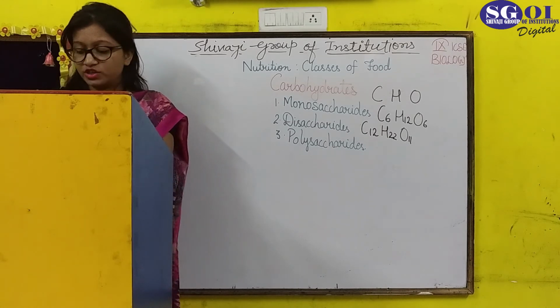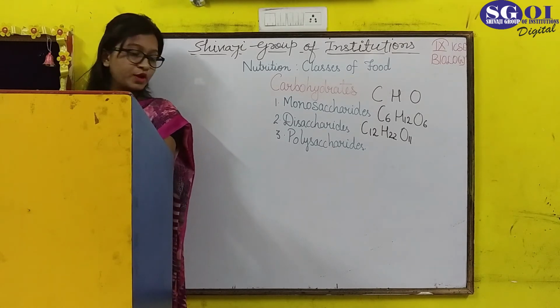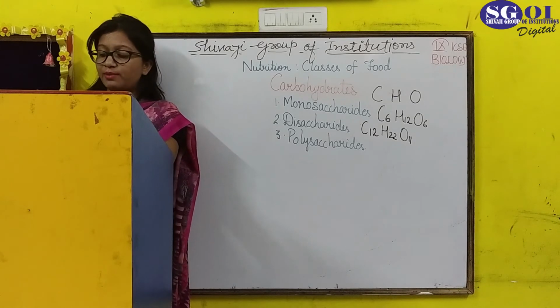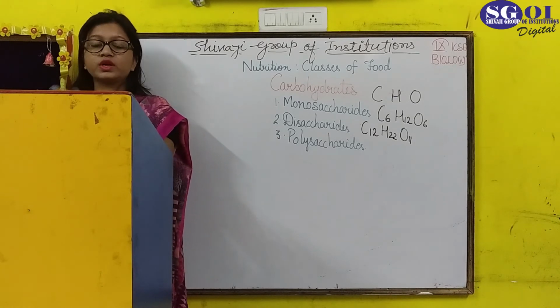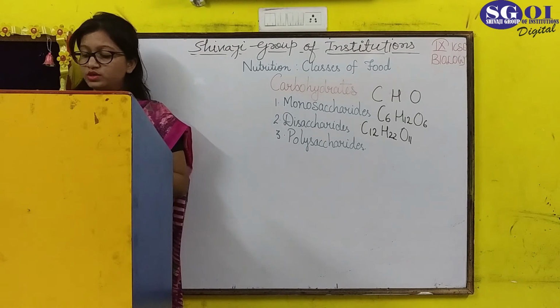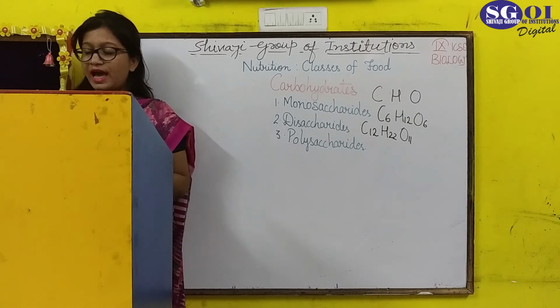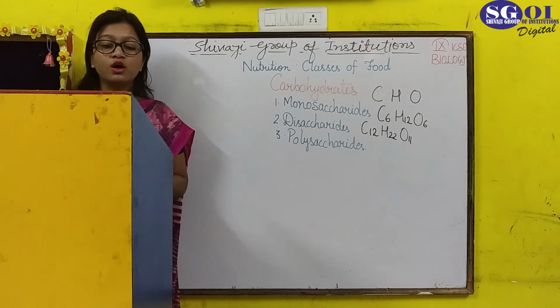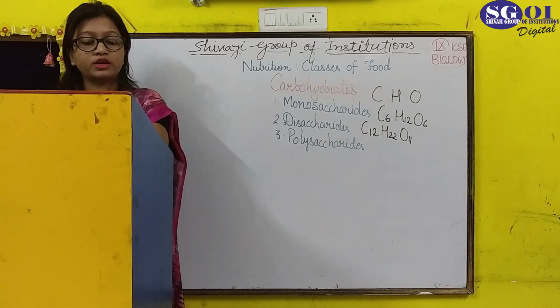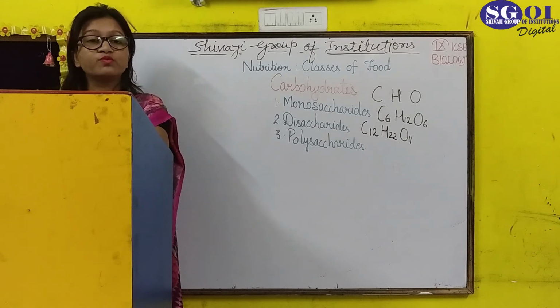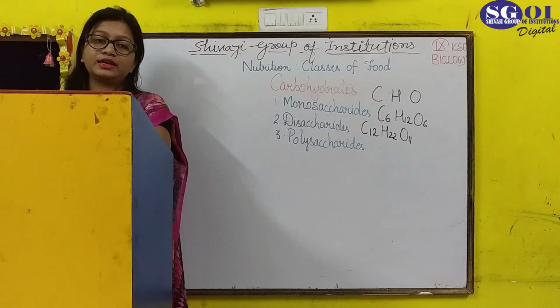The next kind of polysaccharide is cellulose, which is the fiber in the plant food we consume. Plant food is rich in cellulose. Cellulose merely acts as roughage for the body and it can retain the water absorbed, and cellulose makes the movement of undigested food in the intestine easier.